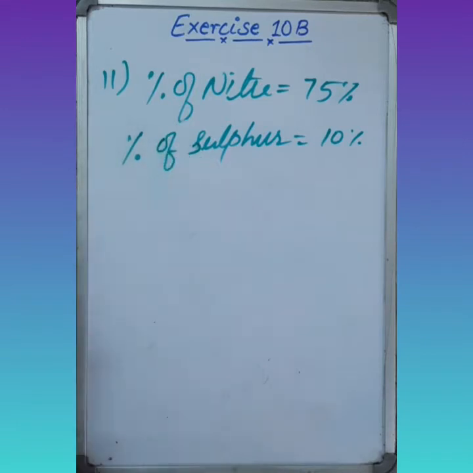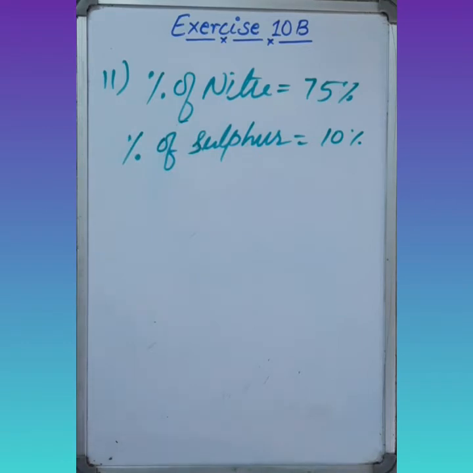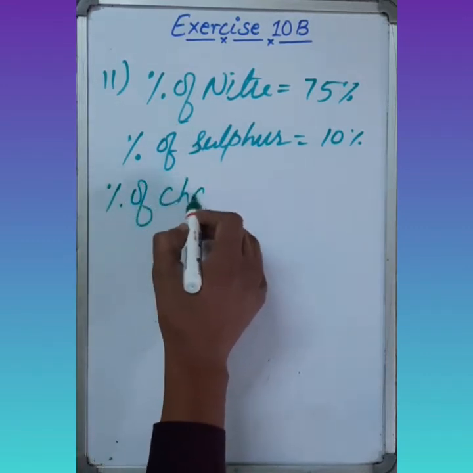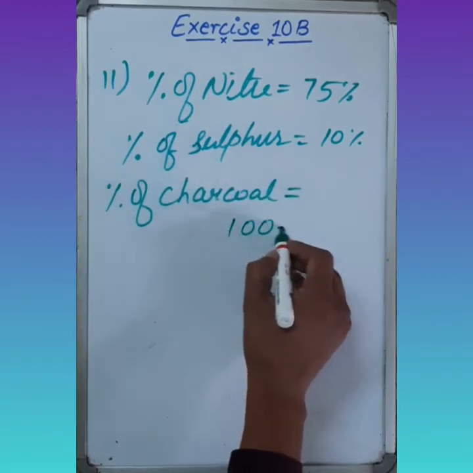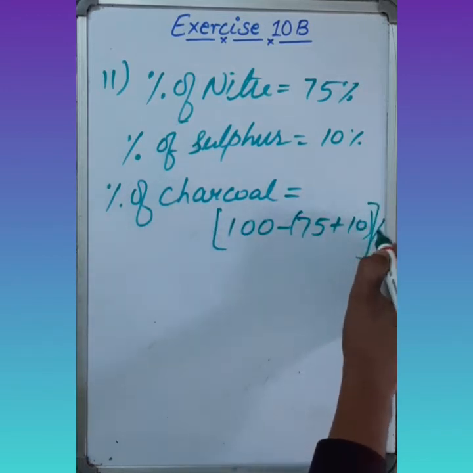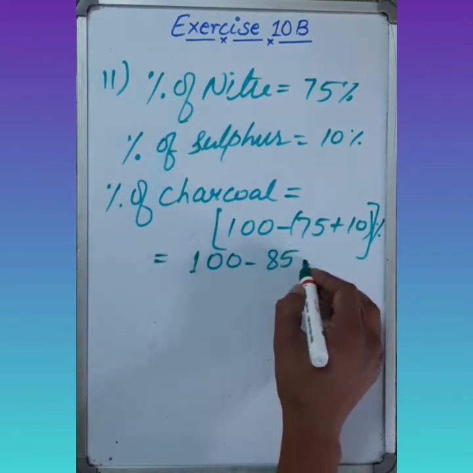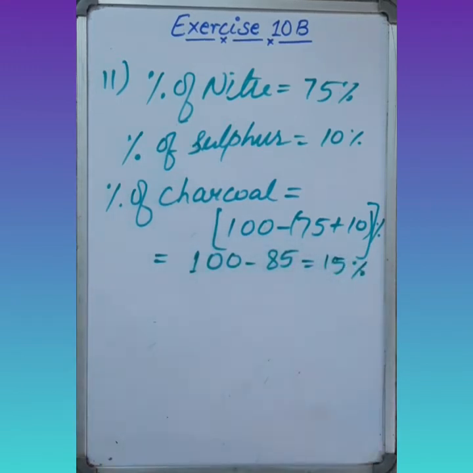We also know that the total percentage is 100. So we have to add these values and subtract from 100. Then we can easily find the percentage of the charcoal. So percent of charcoal equals to 100 minus 75 plus 10%. It will become 100 minus 85 equals to 15%. So in a gunpowder of 8 kg, 15% is the amount of charcoal.